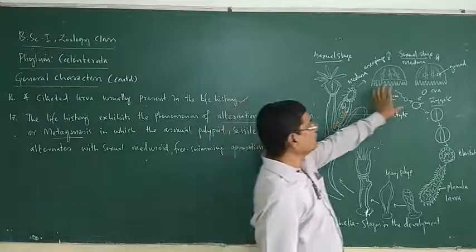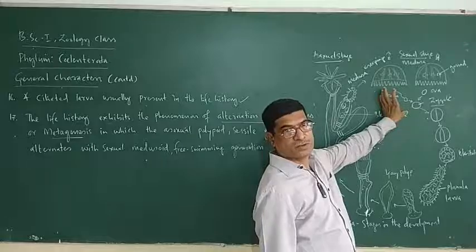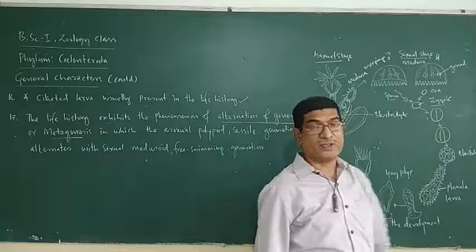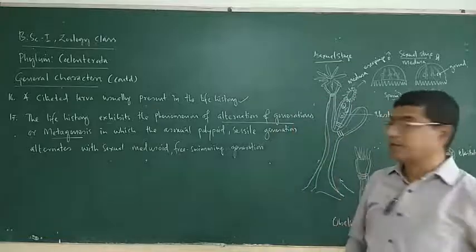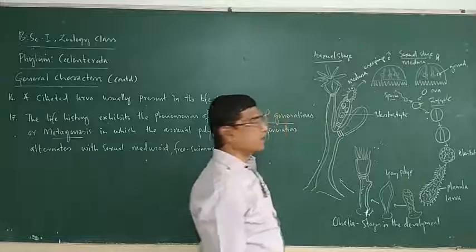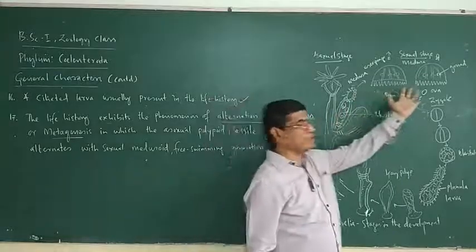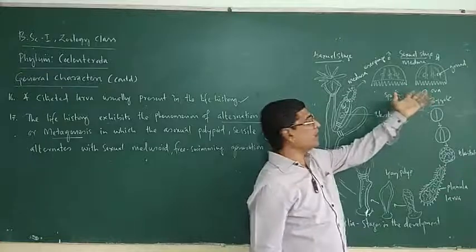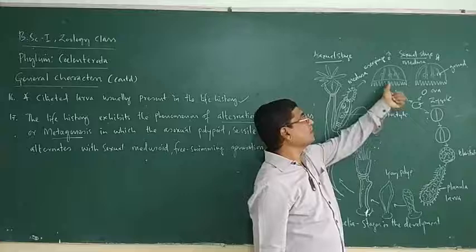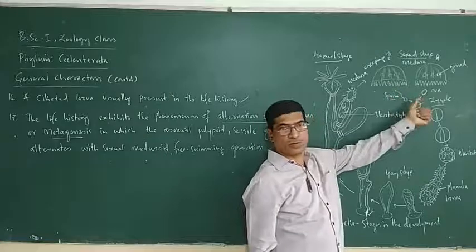Now these are medusoids, free floating medusa forms. They exhibit the sexual generation, so they produce sex cells because they have gonads. Here gonads are lacking; gonads are present in the medusa. They are free floating, umbrella shaped, and they produce sex cells. The male medusa produces sperm, the female medusa produces ova.